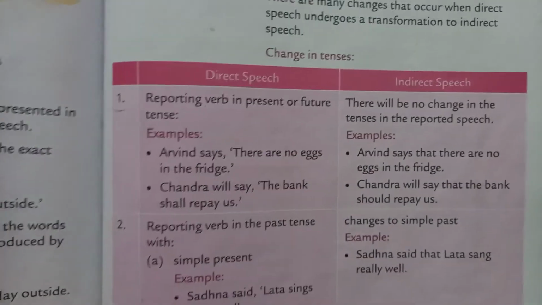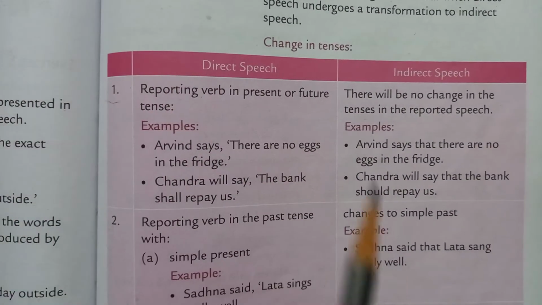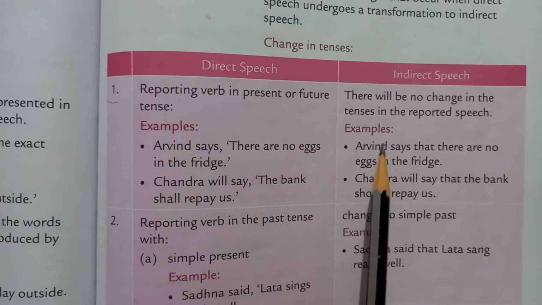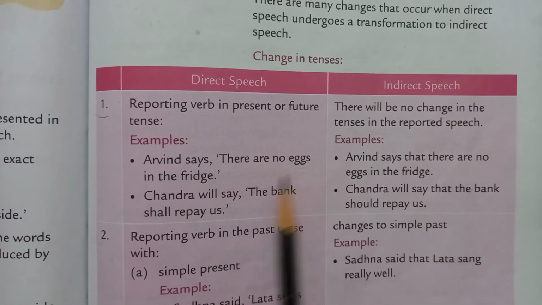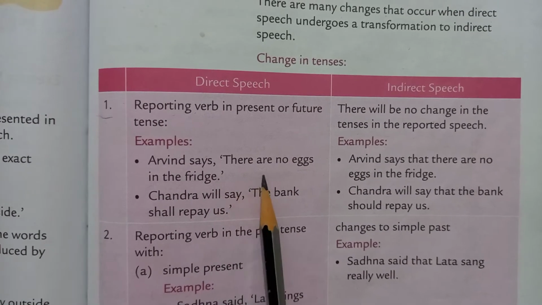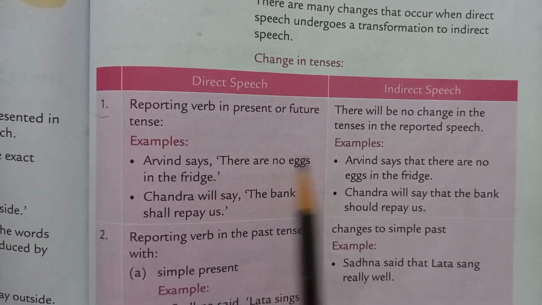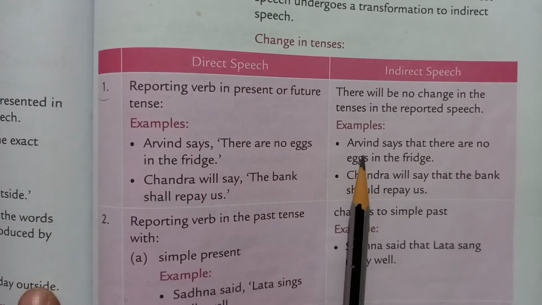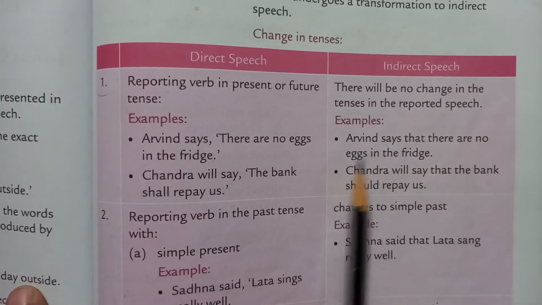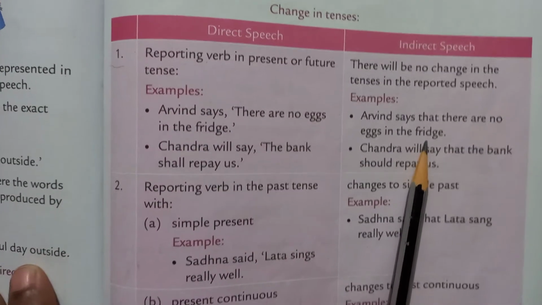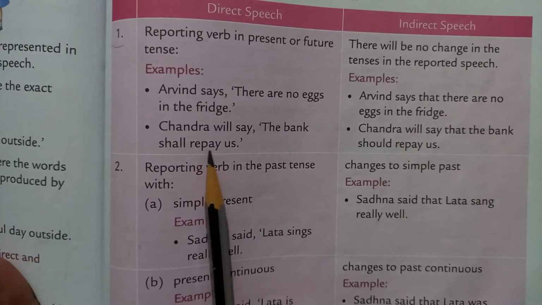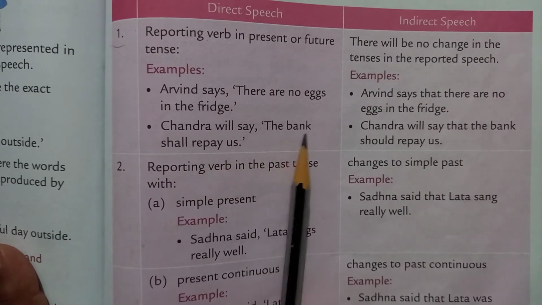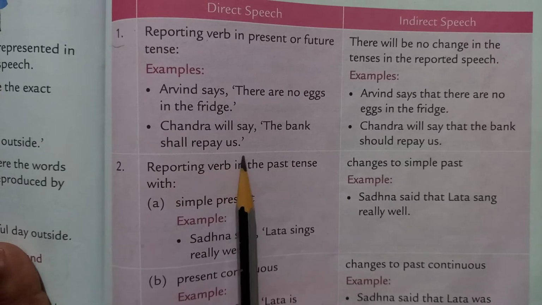So if the reporting verb is in present tense, then there will be no change in reported speech. Arvind says that there are no eggs in the fridge. Chandra will say, the bank shall repay us.